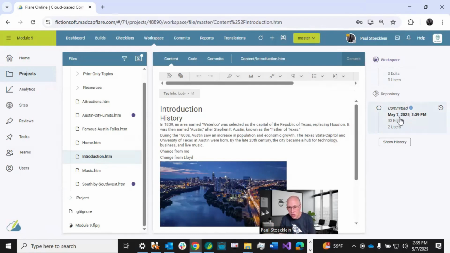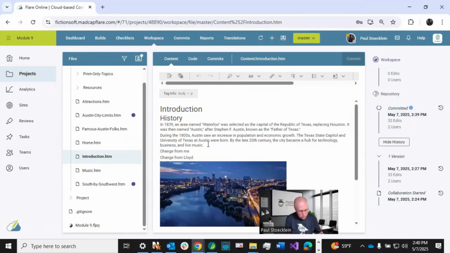You can see I just committed it, and those were the number of edits, the number of users and everything. But I can also click on Show History and expand this and see, all right, this is where everything started with this topic, the collaboration. This is going to grow over time. As the file is committed more and more times, the history is just going to grow in here, but the most recent one is right here.